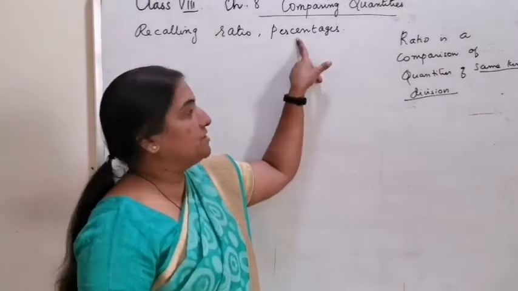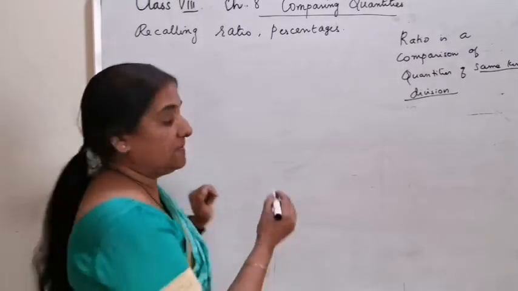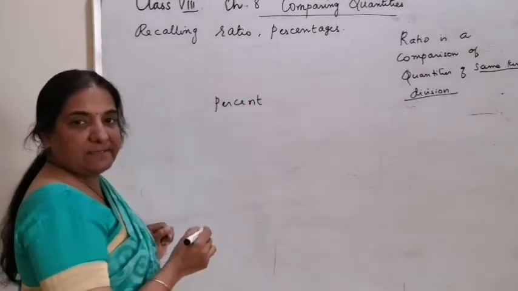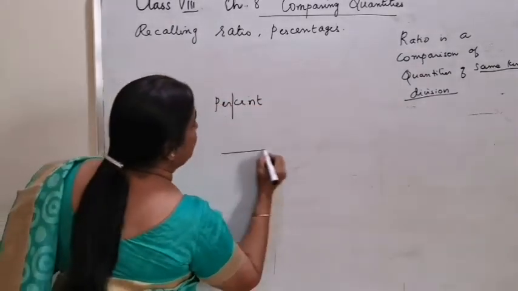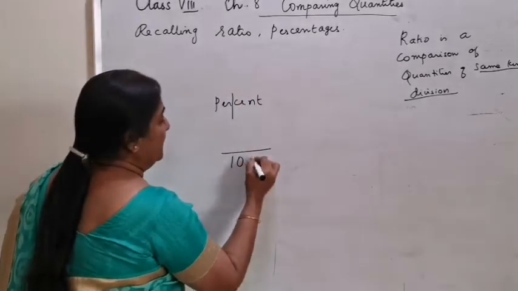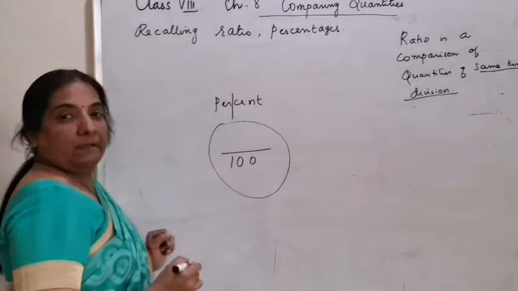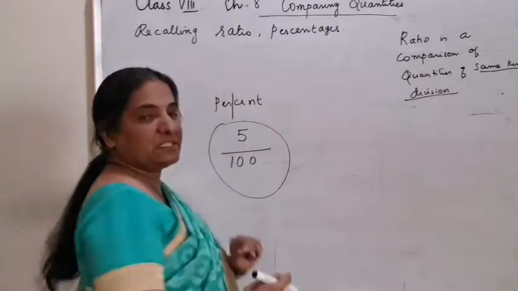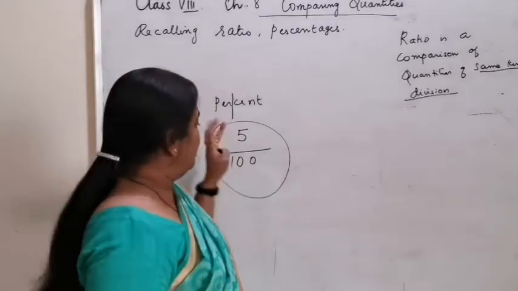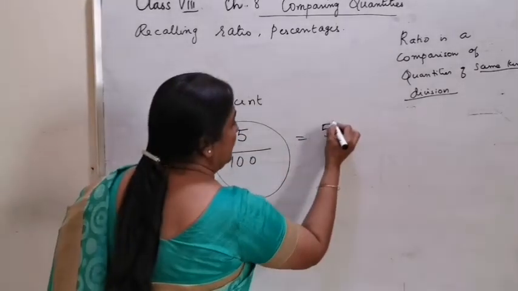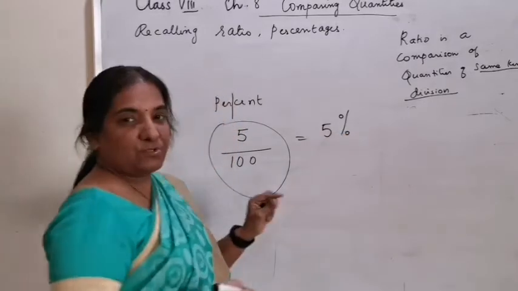The second explanation is on percentages. What is the meaning of the word percent? Per means upon or division. Cent means 100. That means any fraction you write under 100, that means if you express a fraction 5/100, it is very well the same as 5%.